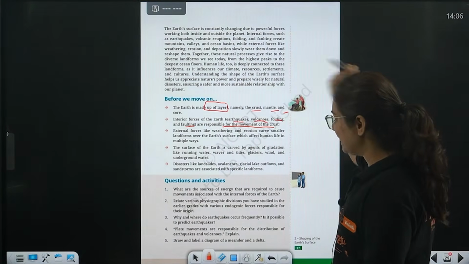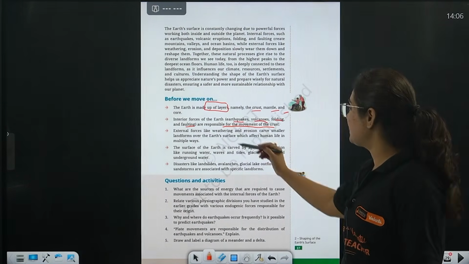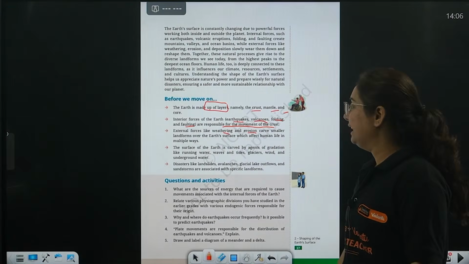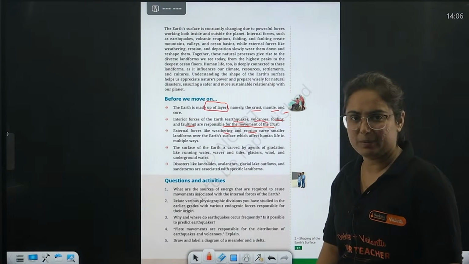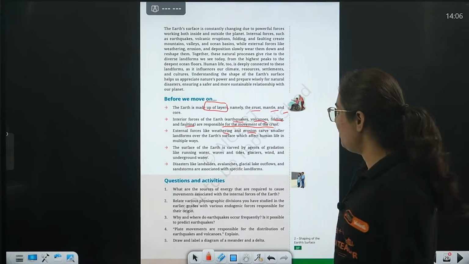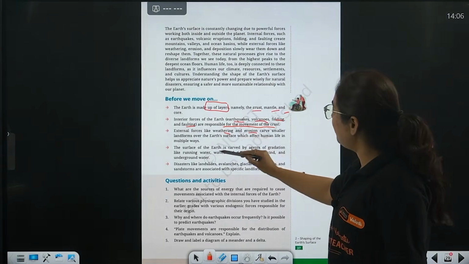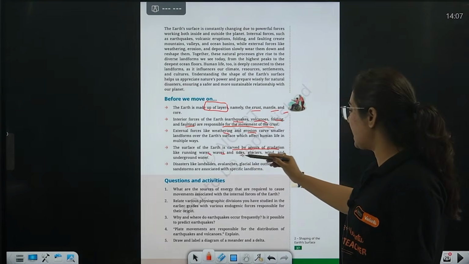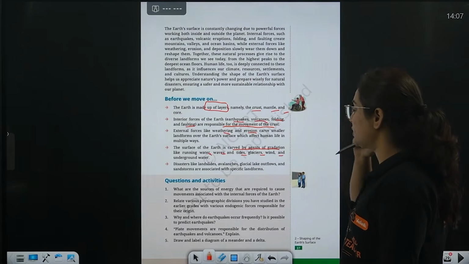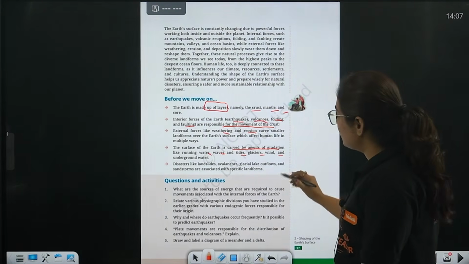There are external forces like weathering and erosion that lead to several landforms which affect human life in multiple ways. The surface of the earth is carved by agents of gradation like running water, waves, tides, glaciers, winds and underground water.